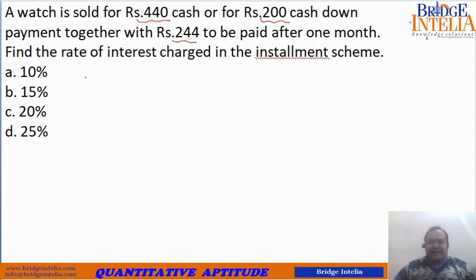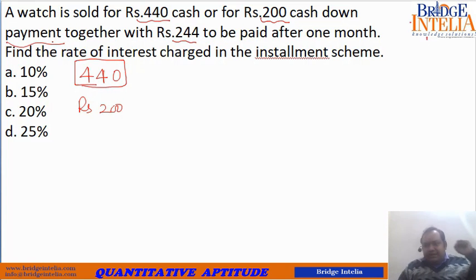Please understand, the watch is of rupees 440. Instead of paying the entire money at one stretch, you first pay rupees 200 as a cash down payment. That means the first payment is made when you take the object. The moment you take the object from the shop, you have to make some payment, and after that the loan begins on the remaining, the balance amount.